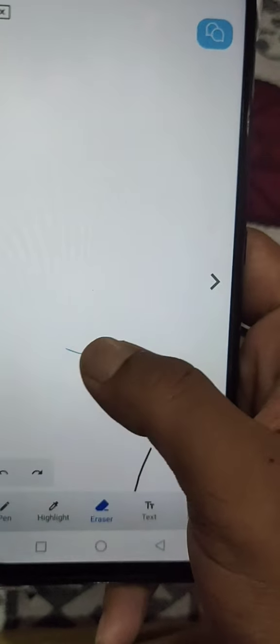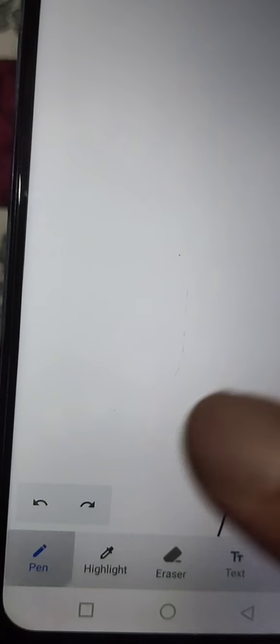So this is our whiteboard. Here we can see the whiteboard. This one is the pen option. By using the pen we can write what we want. This one is a highlighter, and an eraser is also there. By using the eraser you can erase these things.